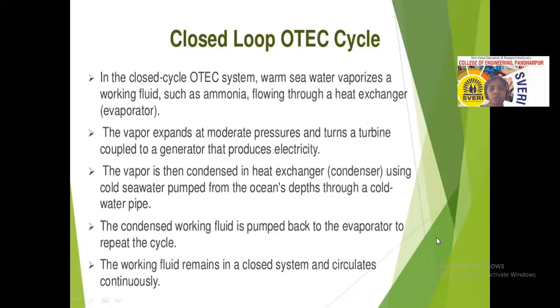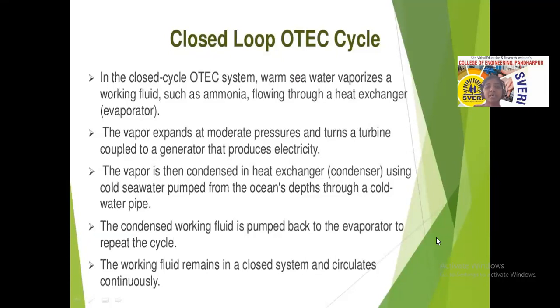So that water is utilized to heat the fluid. Which type of fluid? That means ammonia, or any other type of fluid can be utilized, which has a low boiling point, or can be easily evaporated. Such a liquid can be utilized for rotating the turbine.